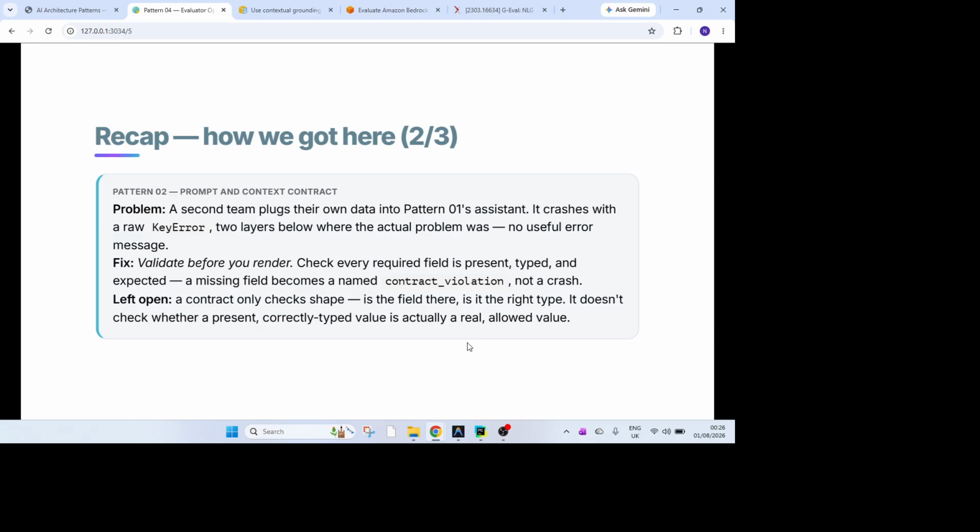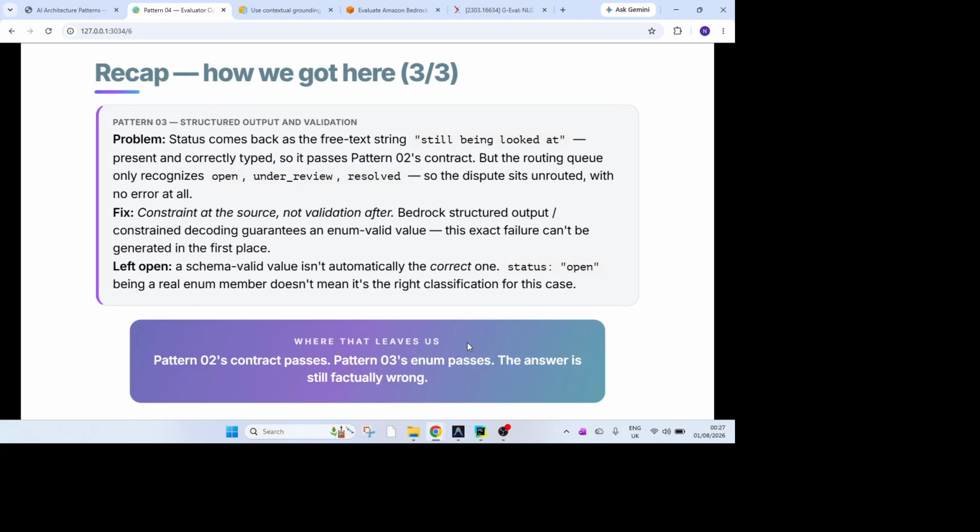Hence, every input goes through some check before it is given to AI. What was left open there? The contract only checks the shape and the field type, is it a string or not? It doesn't check whether the real data is present and qualifies against what is expected.